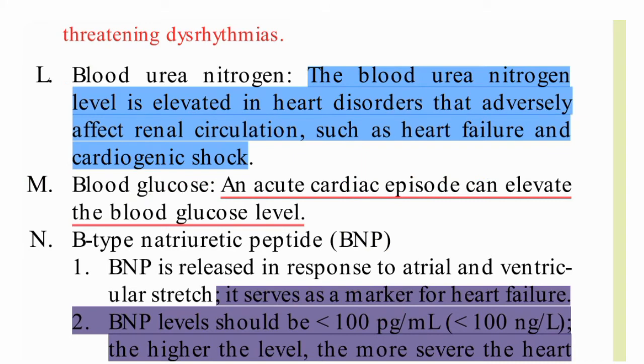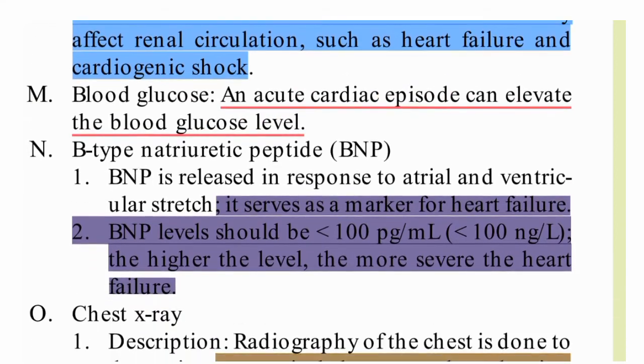Now coming to blood glucose. Acute cardiac episodes can elevate the blood glucose level.